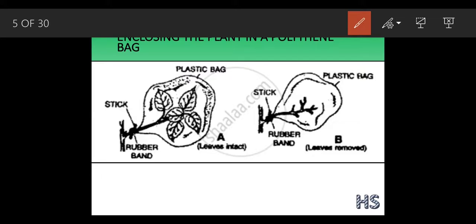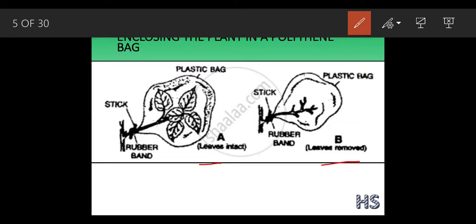See, these are the two plants, A and B. In plant A, if you look, the leaves are intact. What do you mean by the word intact? The word intact means the leaves are kept. And in B, the leaves are removed from this twig.